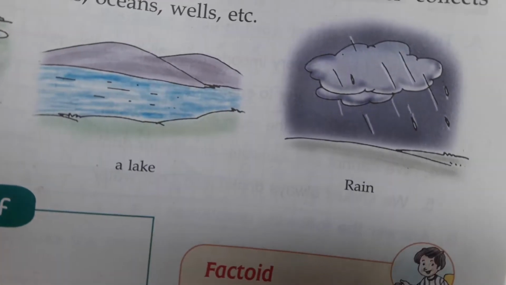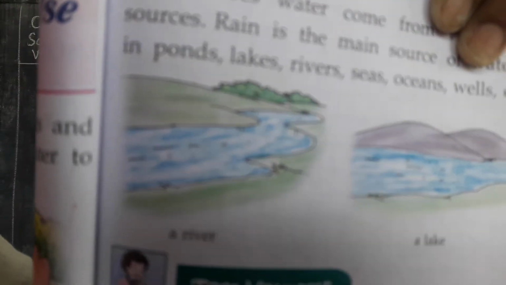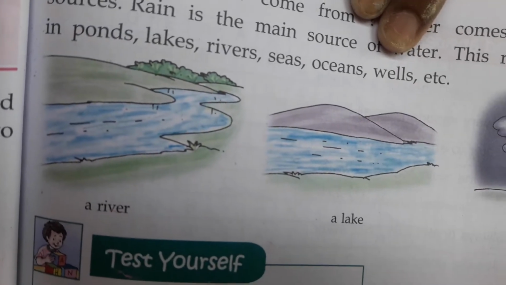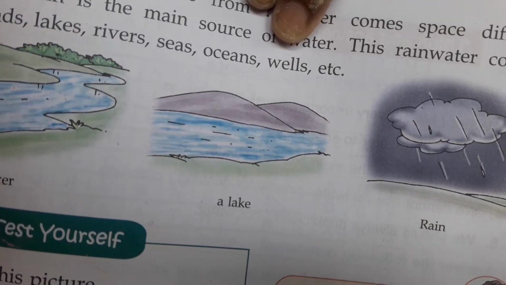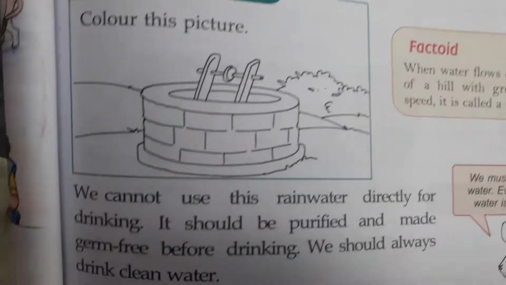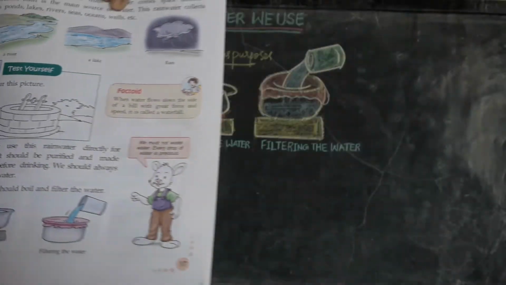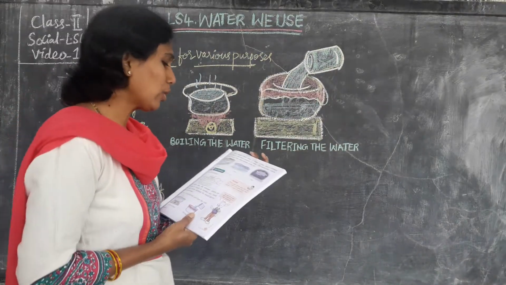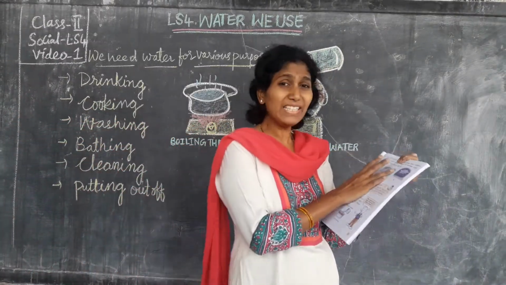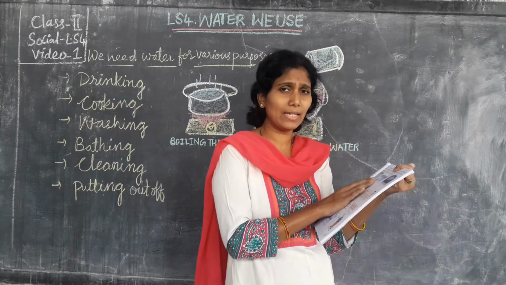So where will this water be stored? It will be stored in the ponds, lakes, rivers, seas, oceans, wells. See, a well is also given here. You have to color this picture, okay?